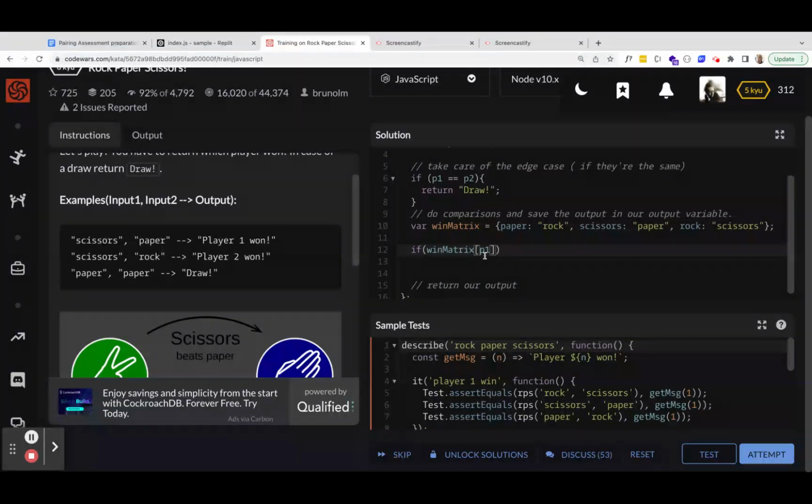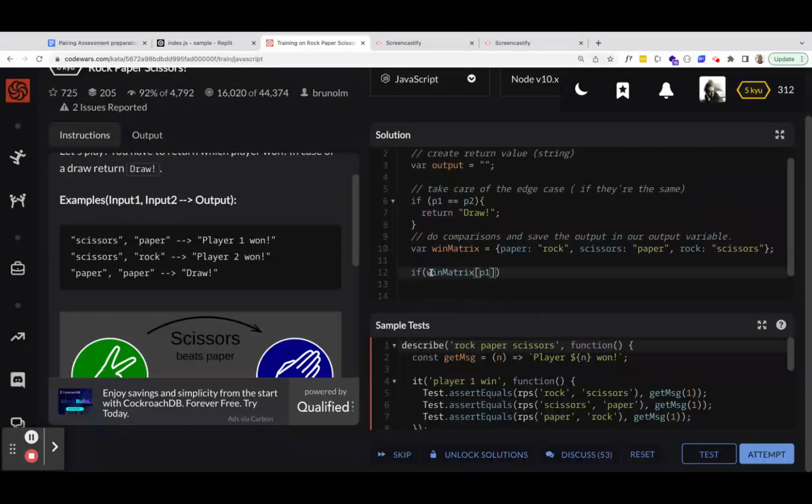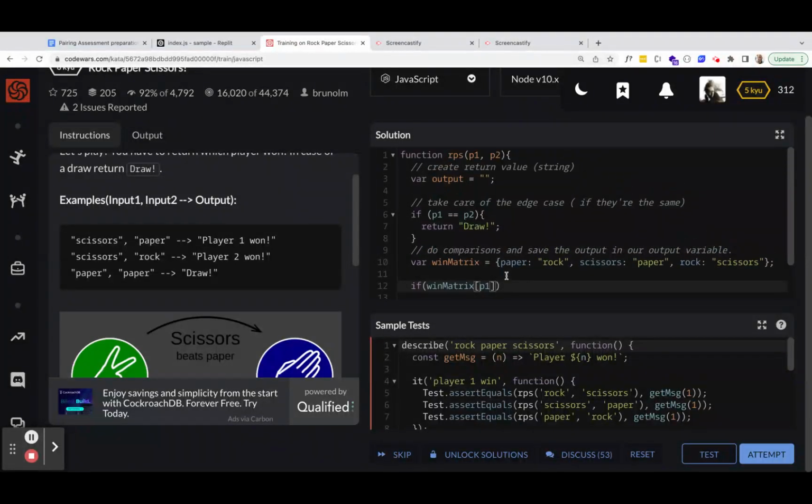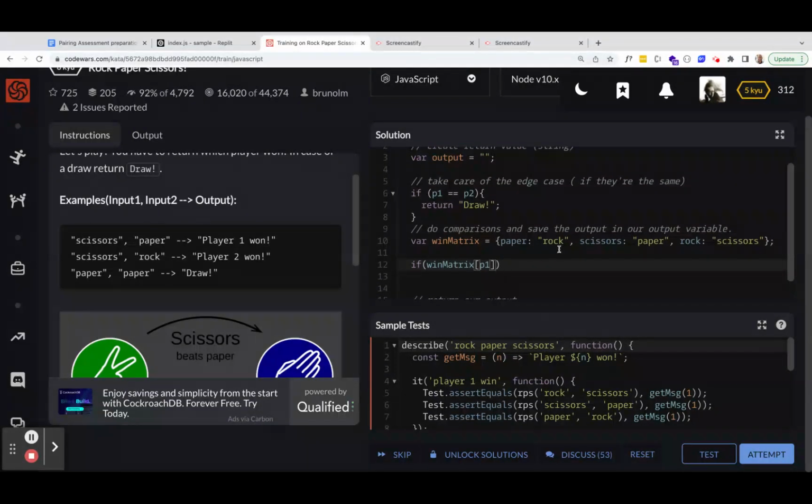So when you call the key, you get the value. You call win matrix P1. If it were paper, it would give you rock. But if it were scissors, it would give you paper. And if you call rock, then it gives you scissors. So you would say basically if win matrix P1 equals P2, then we know player 1 wins.